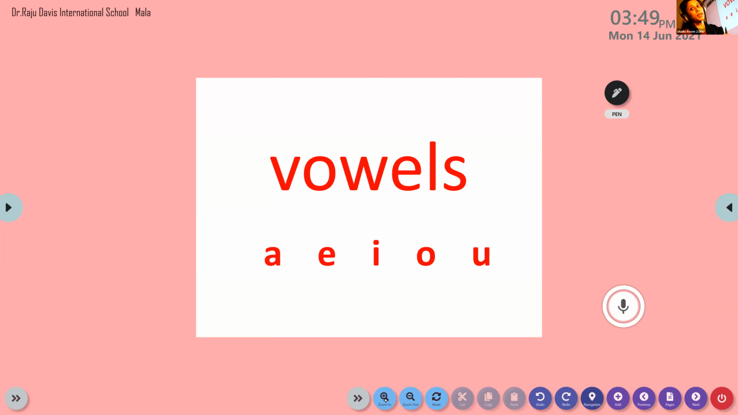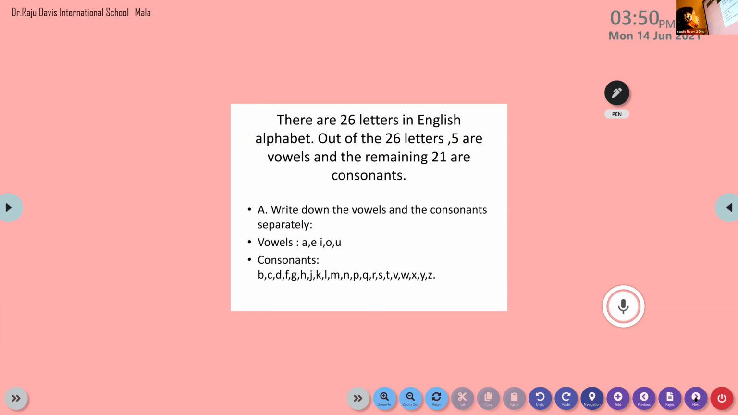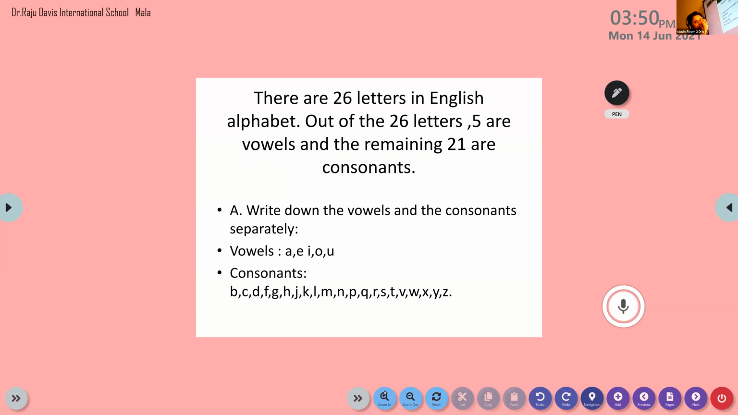So there are 5 vowels in the English alphabet. As for consonants, we have 21 consonants. These are the consonants. Other than the 5 vowels, these are called the consonants. Okay, so this is the work we have done in the previous class.